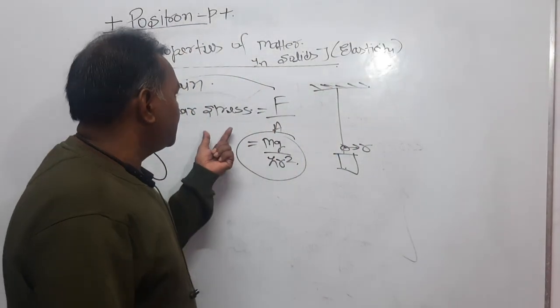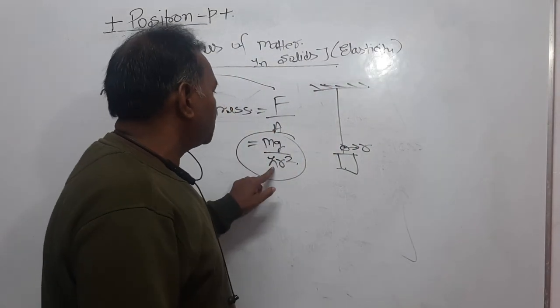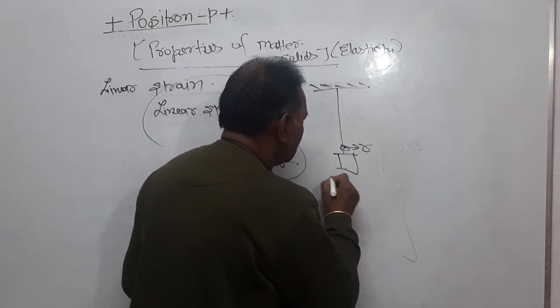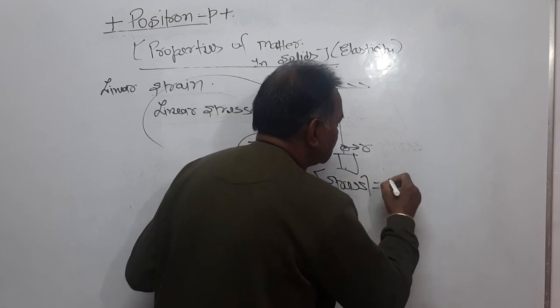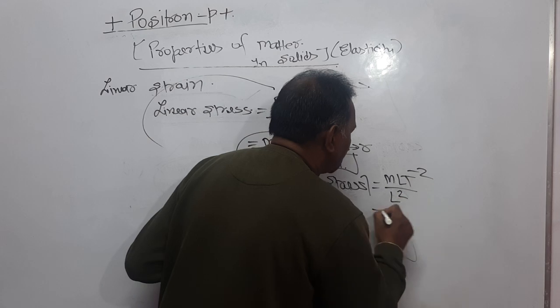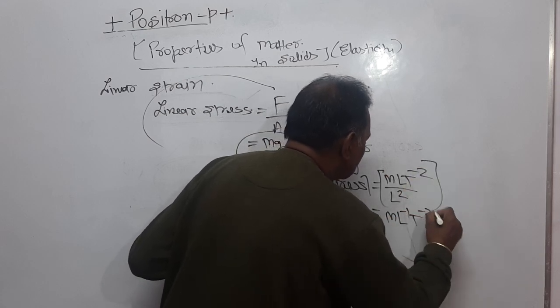Now, dear students, if you find out the dimension of any stress, this is mg upon pi r square, force upon area. For any stress, the dimension will be: force is MLT minus 2, over area which is L square, that works out to be ML minus 1 T minus 2.